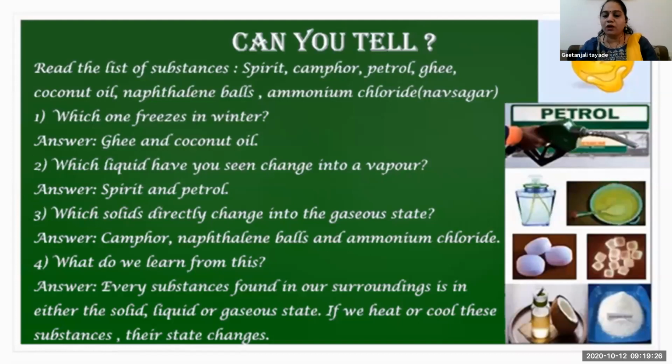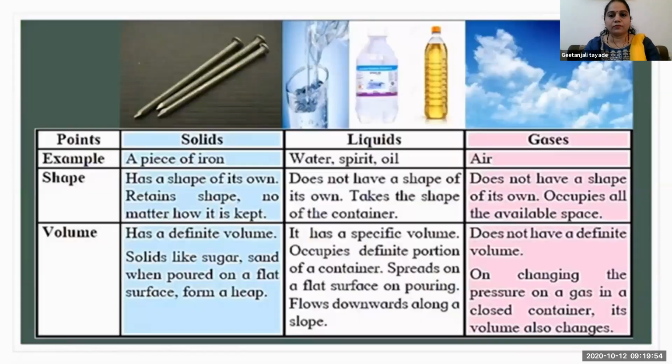But the rule is what? Solid, liquid and gaseous is the rule, but there are few exceptions: camphor, naphthalene ball and ammonium chloride, these three are the exceptions to that rule. But the thumb rule is solid, liquid, gaseous. In that manner only they are going to change. So what do we learn from this? Every substance found in our surroundings is in either solid, liquid or gaseous form. These are the points about solid, liquid and gaseous, that you must have done in your previous year.